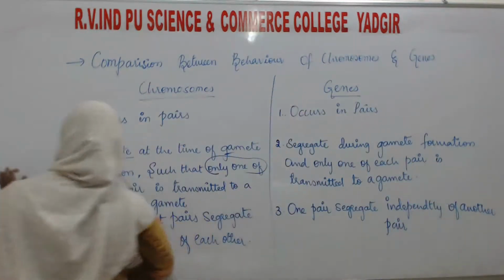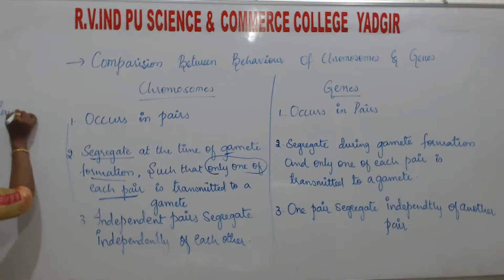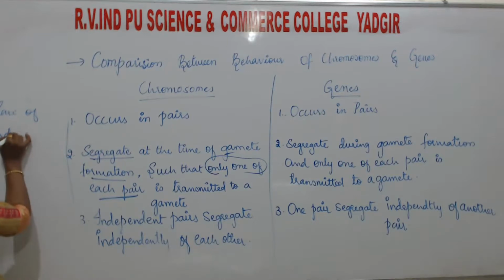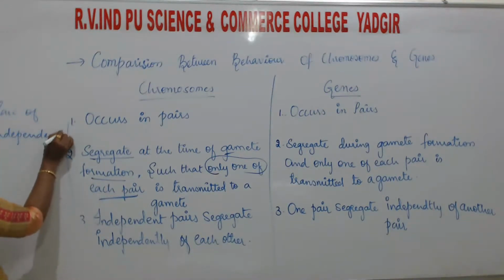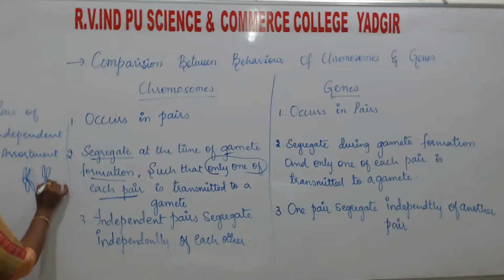Here, in Mendel's second law, I had told you that the law is known as the law of independent assortment, where the pairs of chromosomes are going to separate independently of each other.